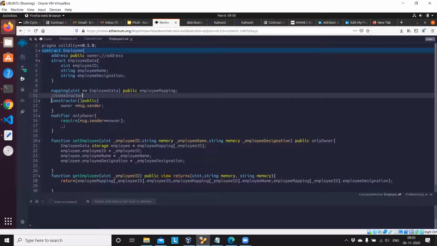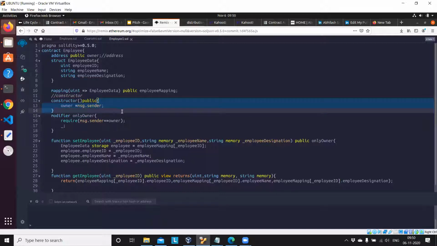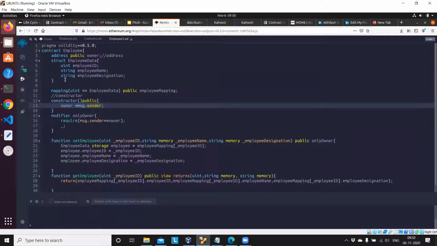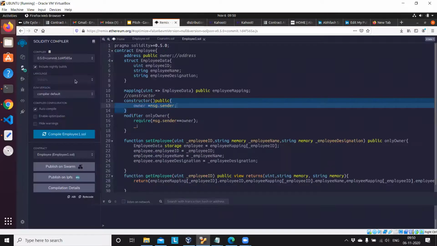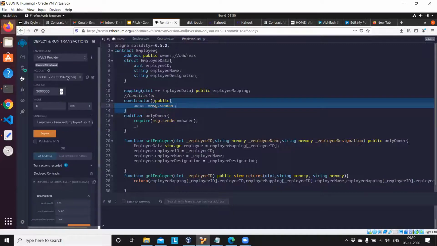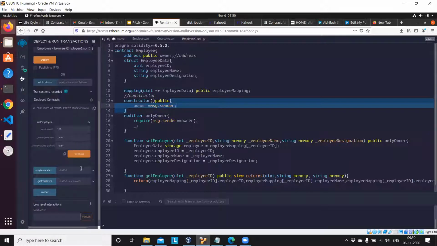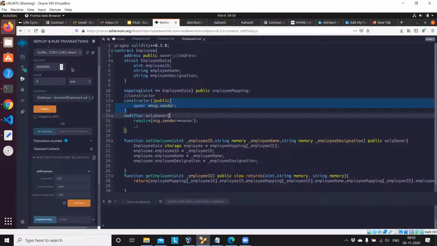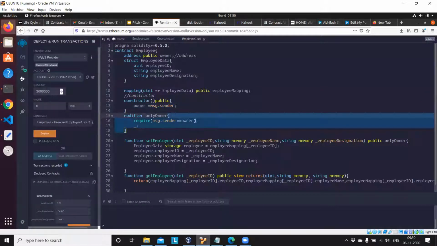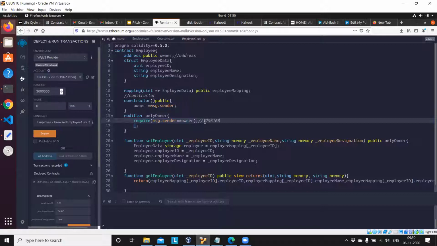When we define a constructor in any code, it will execute first, and it will receive this value, owner equal to message.sender. Means the system will identify this address. If I am using this account for deploying this contract, then the system will store this particular address here, not here.